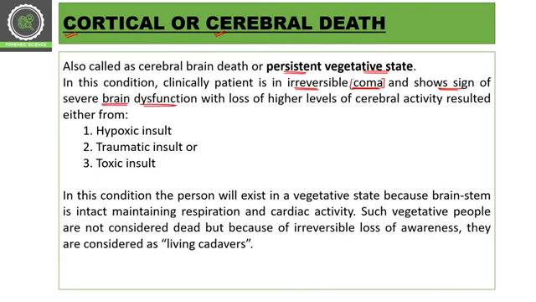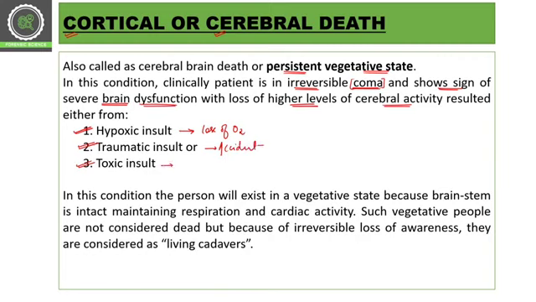So we have a patient in irreversible coma with symptoms of severe brain dysfunction, who loses the higher levels of cerebral activity. This might result from three things: hypoxic insult, traumatic insult, and toxic insult. Hypoxic insult comes when there is loss of oxygen. Traumatic insult comes from trauma or some accident.